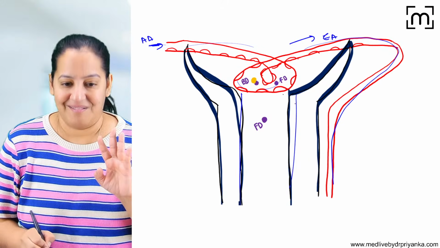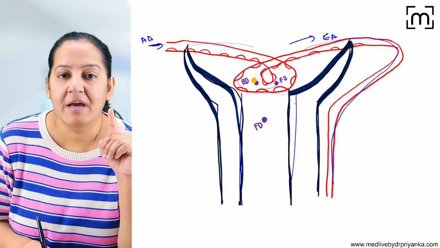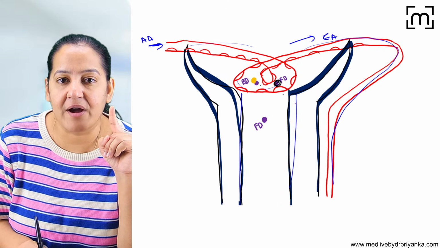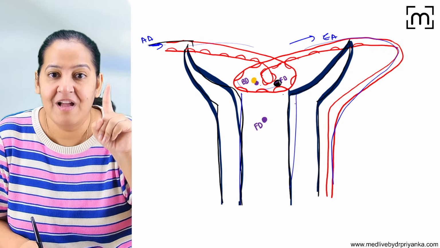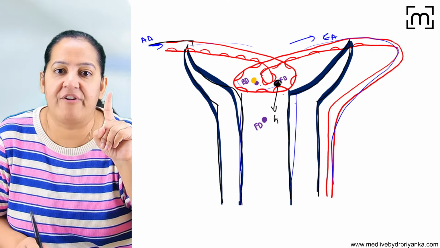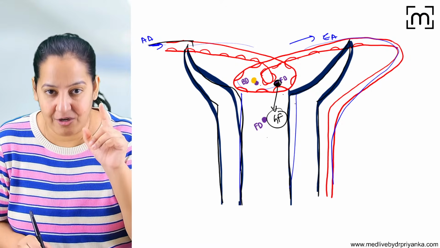Listen to my point. 3 things happen. What are the 3 things happening? Number 1. Whatever drug is present in the blood, you can see the drug here. It is coming from the efferent arteriole in the capillary. First, it will show glomerular filtration. So the first step is glomerular filtration.